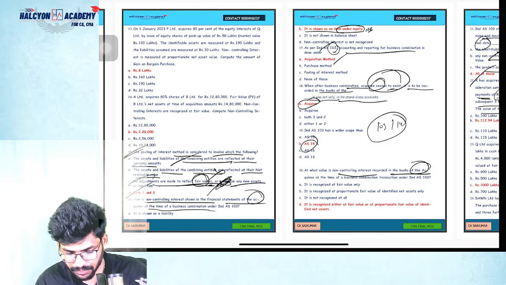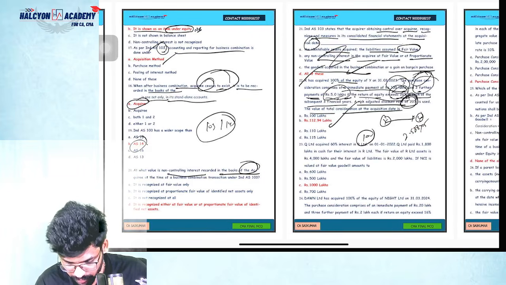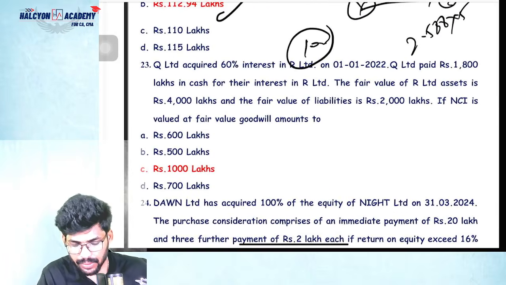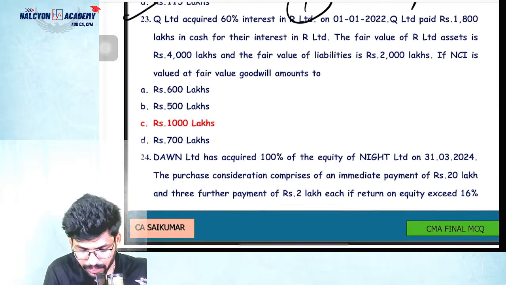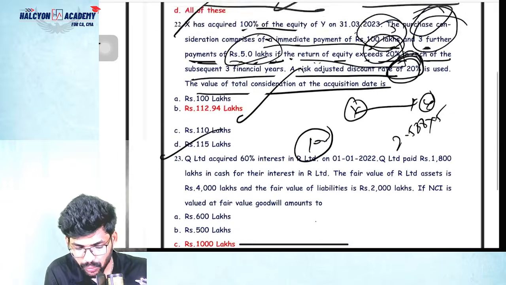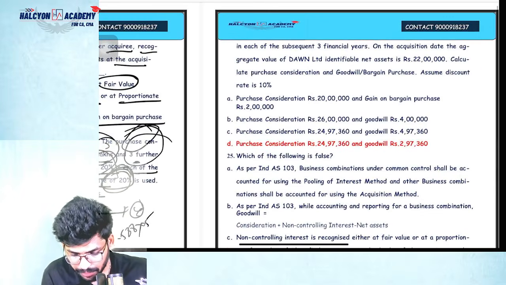Next. Next again, basic question only. Similar to 22 and 24, same. 22 and 24 are the same.